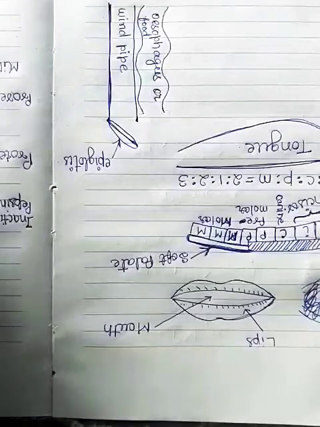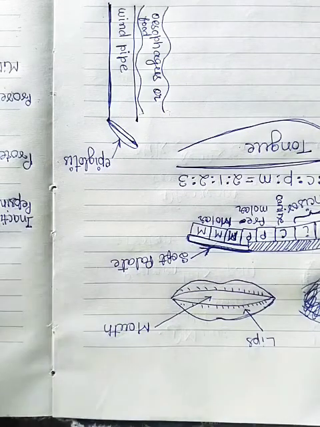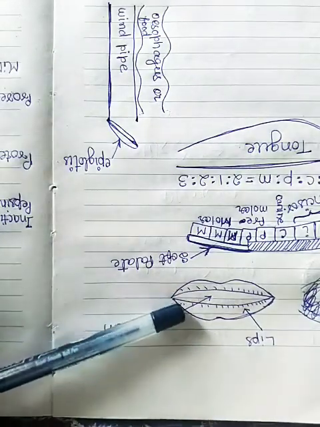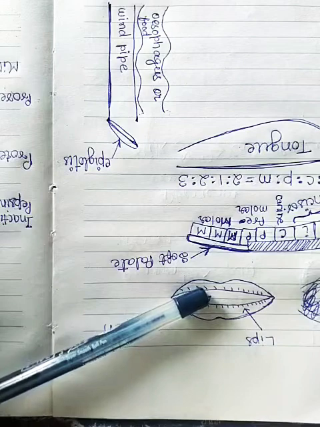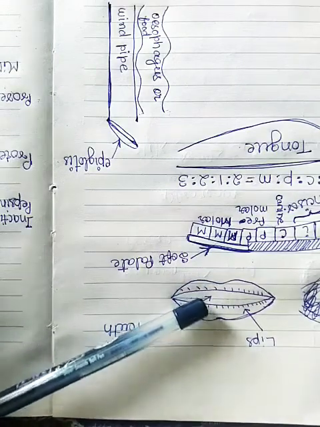In today's video, we are going to discuss the human alimentary canal. The human alimentary canal starts from the mouth and ends at the anus. In the given diagram, you are able to see the diagram of the mouth. The mouth is the opening which is guarded by a pair of lips and it opens into the oral cavity.